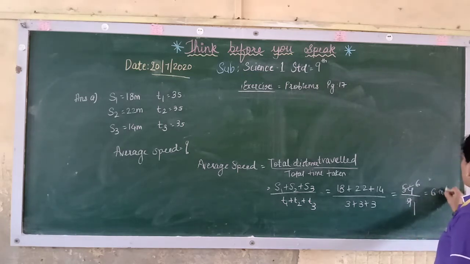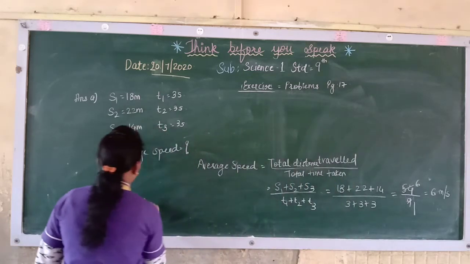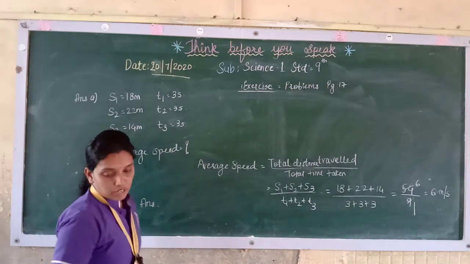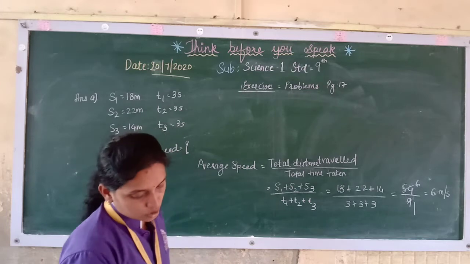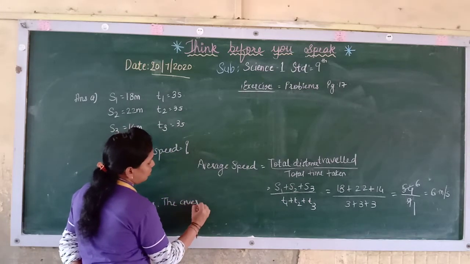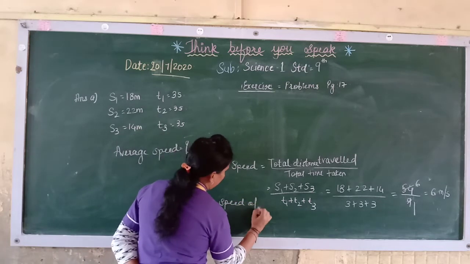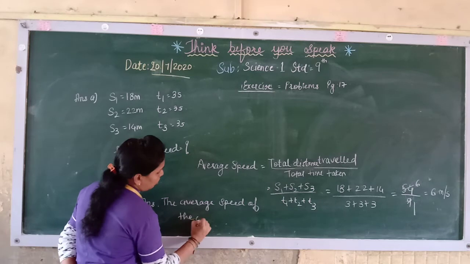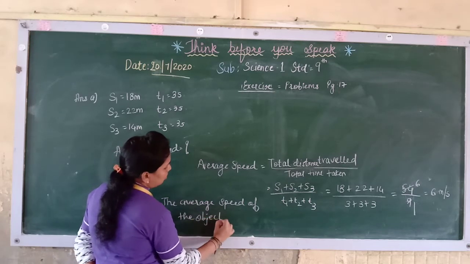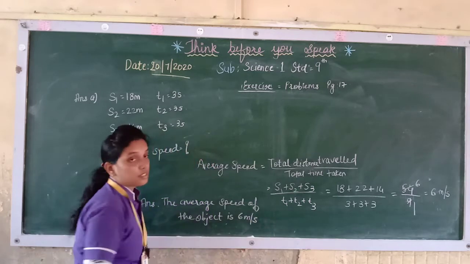It is speed, so it will come in meter per second. The final answer, what they have asked, is the average speed. So you will write the average speed of the object is 6 meter per second.